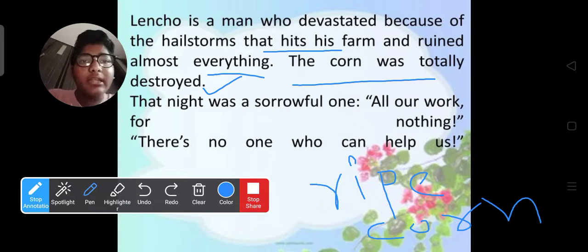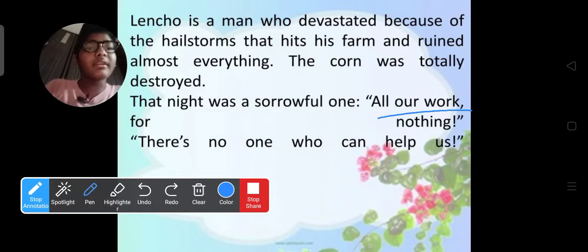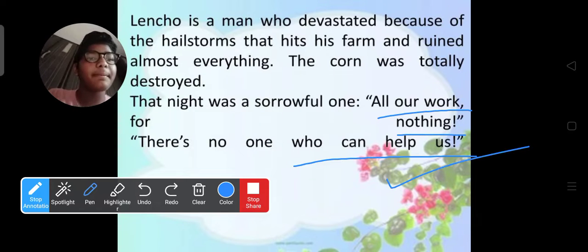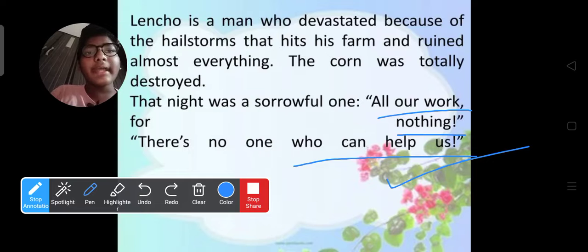The night was sorrowful. Sorrowful means bad. They were in a bad situation. All our work, nothing. There is no one who can help us. They worked a lot for that crop. The crop was going to be cut, but at the last minute the hailstorm destroyed all the crop, and there was nobody to help them. Okay, now what happened? Let's see next, guys.